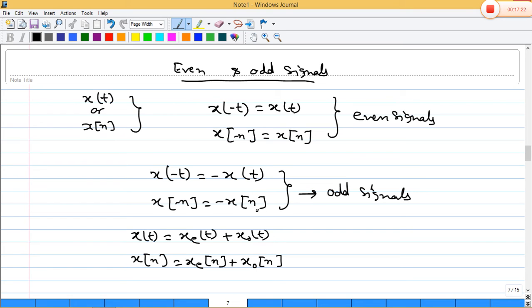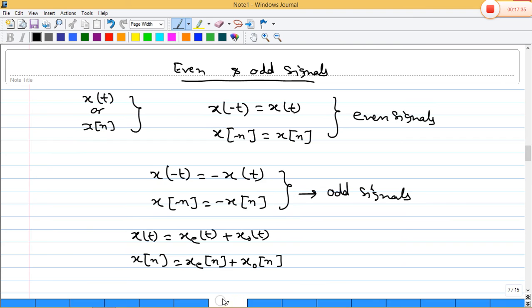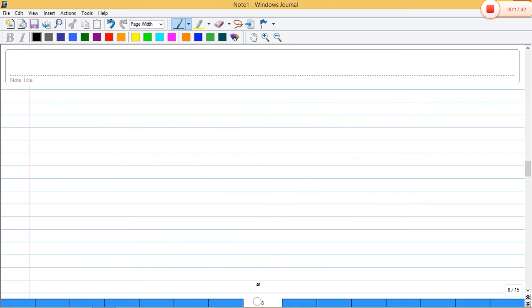Okay. Now, suppose someone says find the even part of a signal. Suppose a signal x(t) is given and we have to find its even part. Then the even part of the signal can be found with the help of x(t) plus x(-t), divided by 2.